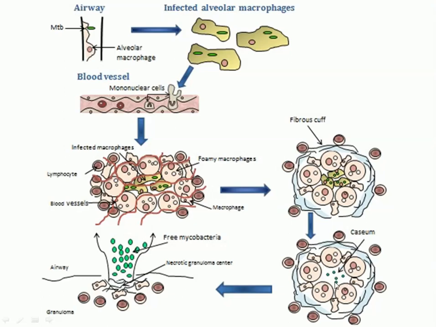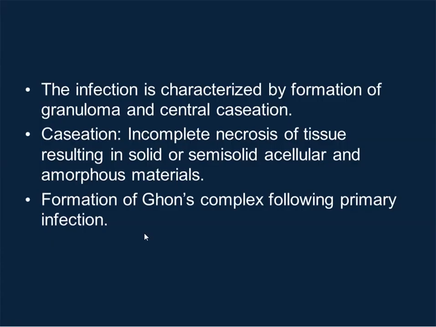Later on, this Mycobacterium tuberculosis can break through and spread to other organs. That's why tuberculosis, in fact, starts with the infection in the lung. Later on, it can spread to other organs to cause infection in other parts of the body. So the infection is characterized by the formation of granuloma and central caseation. What is caseation? It's an incomplete necrosis of tissue resulting in solid or semi-solid acellular and amorphous material.